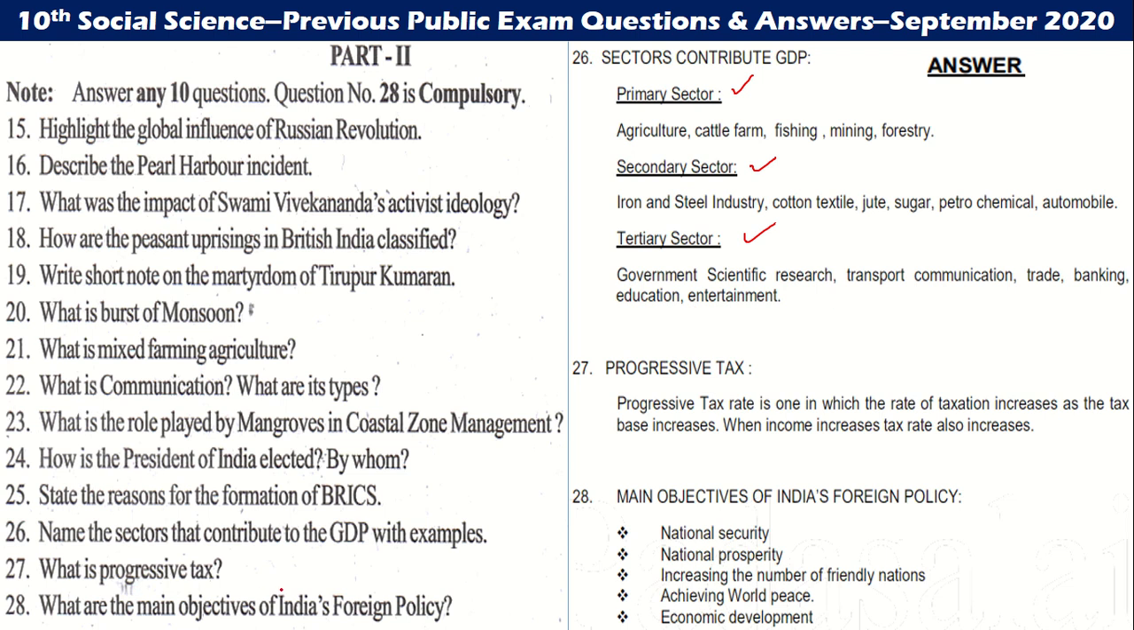Then we go to the progressive tax. A progressive tax is one in which the rate of taxation increases and the tax base also increases. When income increases, the tax rate also increases. Then, what are the main objectives of Indian foreign policy? The main objectives of India's foreign policy are national security, national prosperity, increasing the number of friendly nations, achieving world peace, and economic development. So these are the main objectives of India's foreign policy.